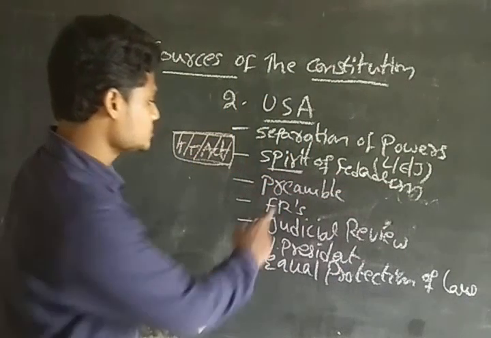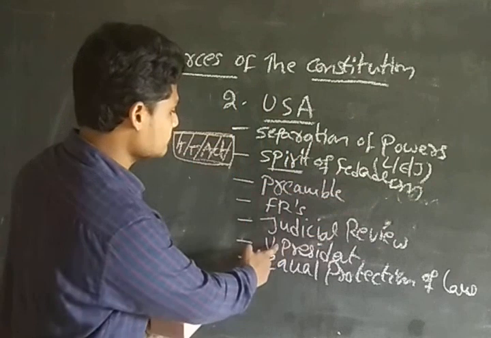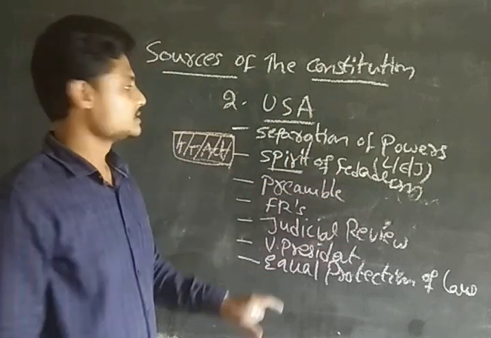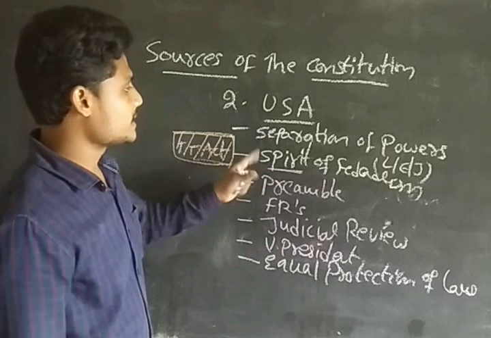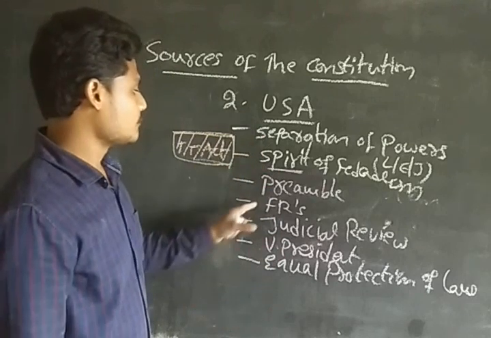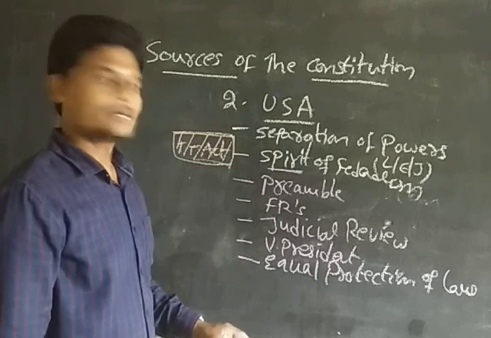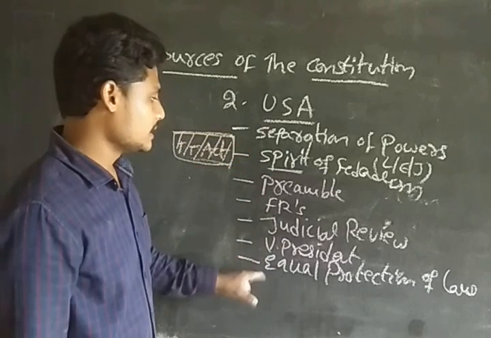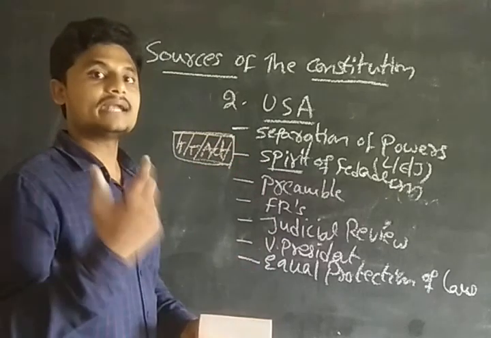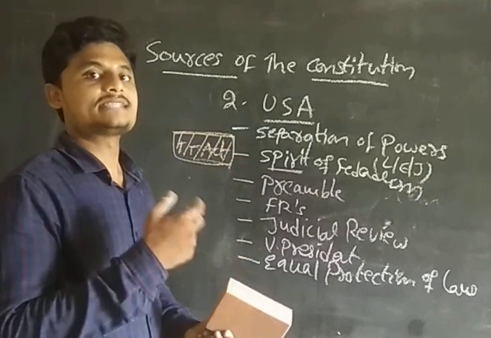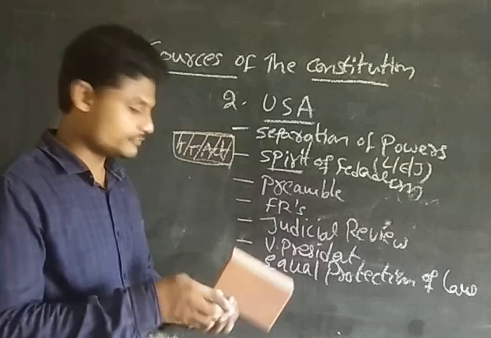So these many provisions we have taken from the United States of America, guys. That is the judicial review, the vice president, and the equal protection of the laws. So the separation of powers, spirit of federalism, preamble, fundamental rights, judicial review, the vice president, the equal protection of the laws, and after that we have the presidential election, or we can say the impeachment process.